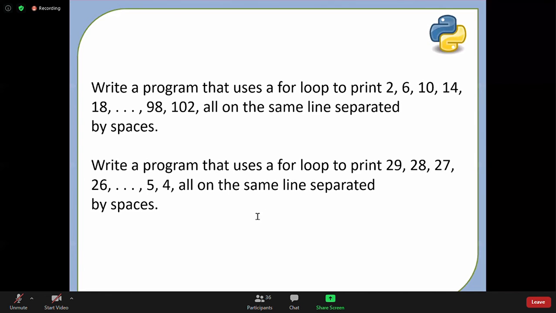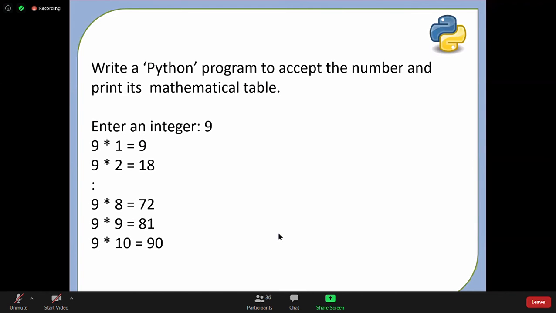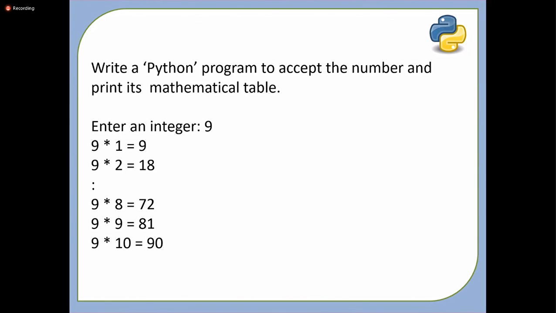Okay, and the next problem, I think some of you have done it in the WhatsApp group. I have seen this: printing a mathematical table. You enter the number and you print the table. It was included in the assignment, so I think someone has done that. Right? Yeah, thank you, Nitesh. So can you do this with a while loop and a for loop, guys? Can you do this using a while loop and a for loop? Yes, right? So do it with both.